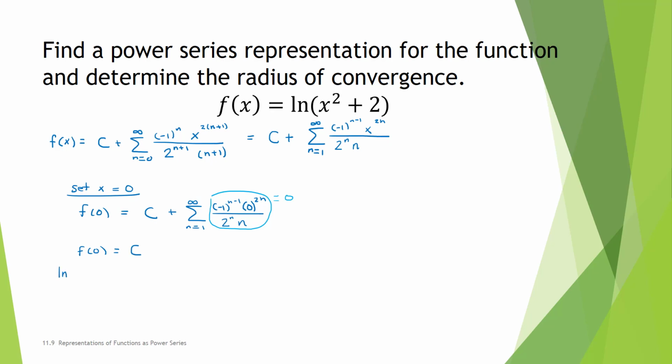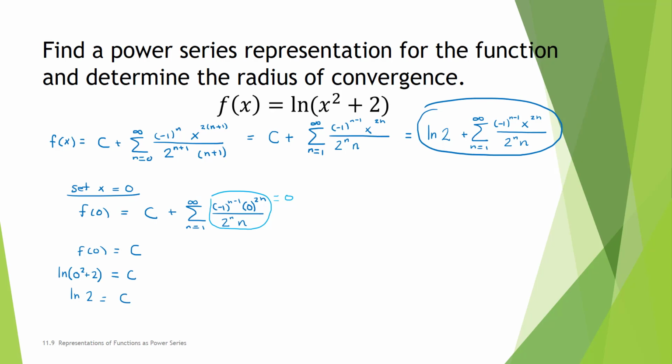And then of course we can evaluate. F of x is the natural log of x squared plus 2. So f of 0 is the natural log of 0 squared plus 2, or in other words, the natural log of 2. Now plugging in our value for c, we figure out that f of x is equal to the natural log of 2 plus the sum from n equals 1 to infinity of negative 1 to the n minus 1, x to the 2n divided by 2 to the n times n.